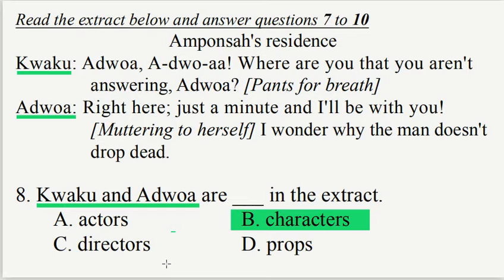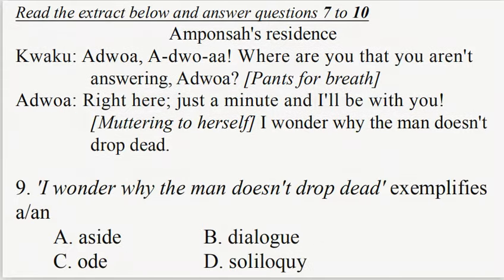Now to question 9, still on the same extract. I wonder why the man doesn't drop dead exemplifies an A. Aside, B. Dialogue, C. Ode, D. Soliloquy. The correct option here is aside.